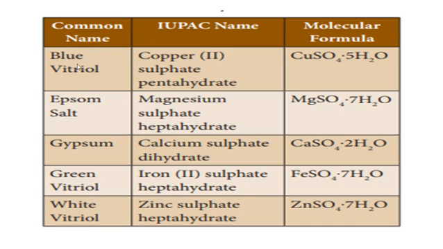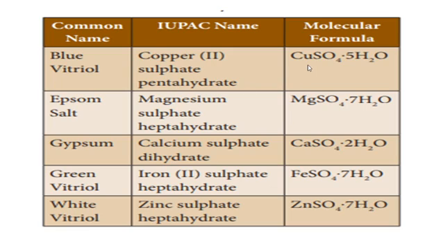Blue vitriol, IUPAC name copper sulfate pentahydrate. Epsom salt, magnesium sulfate heptahydrate. Gypsum, calcium sulfate dihydrate. Green vitriol, iron(II) sulfate heptahydrate. White vitriol, zinc sulfate heptahydrate.